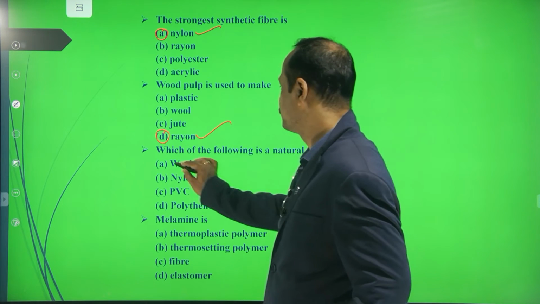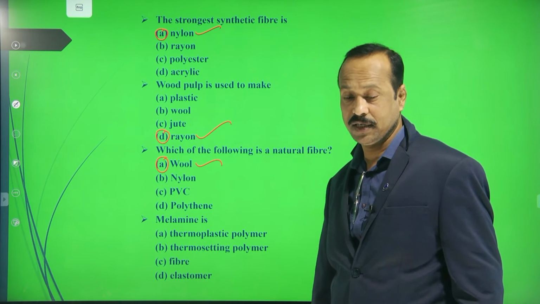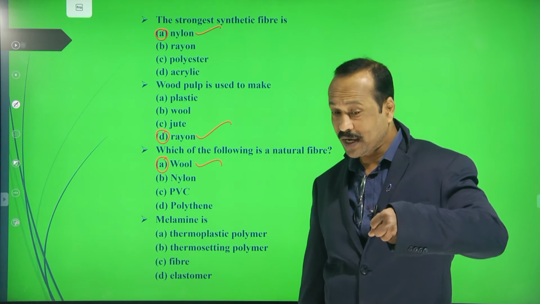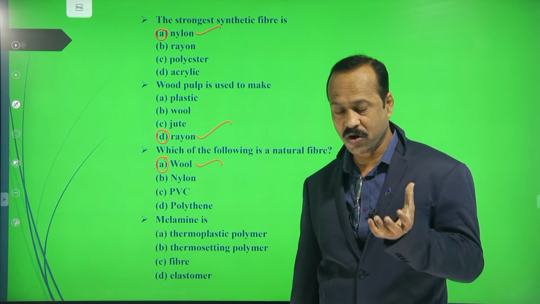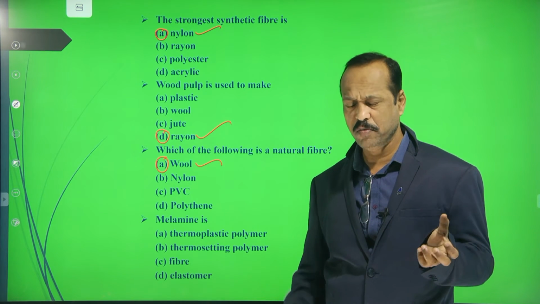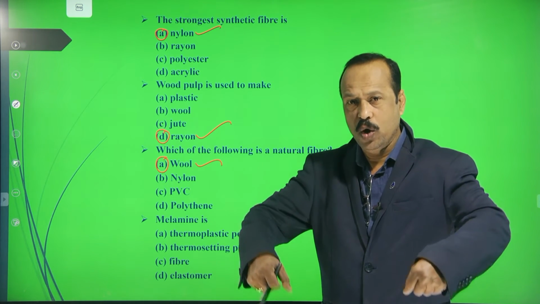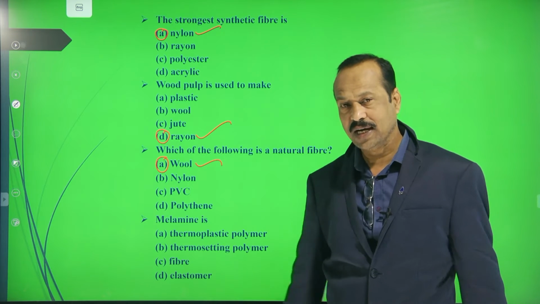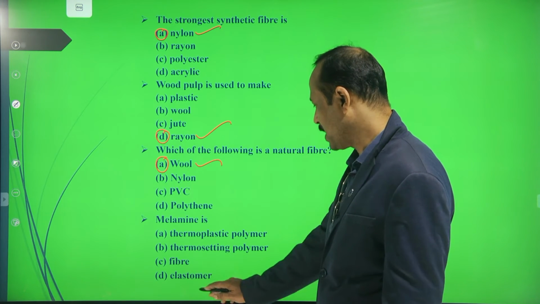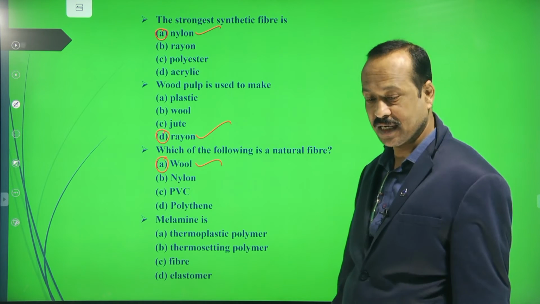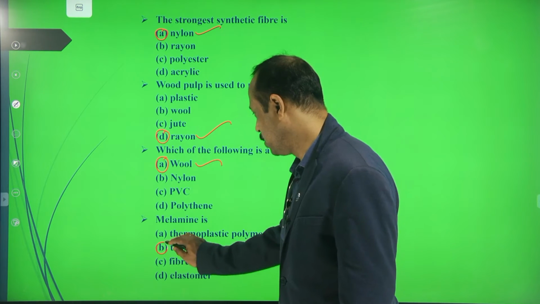Wool, very good. Next, melamine. Where do we use melamine? Do you remember what I said? It is used for cooker handles and so on. Cookers will be very hot, heat resistant, and it is used to cook something inside. But even so, we can hold them with the help of those handles. So those handles are made up of melamine. So melamine is a thermoplastic, thermosetting plastic, fiber or elastomer. Which is the right answer here? Thermosetting plastics. Very good.